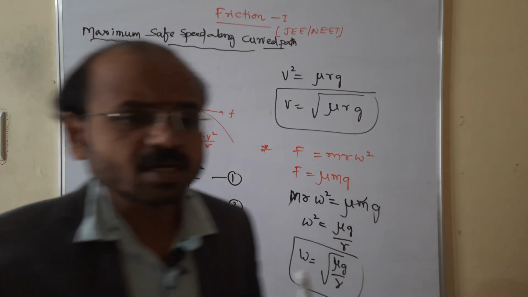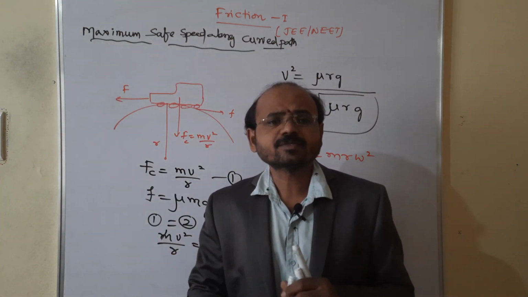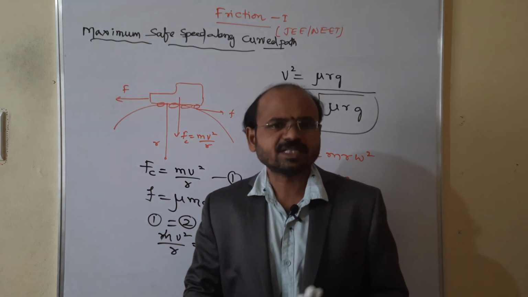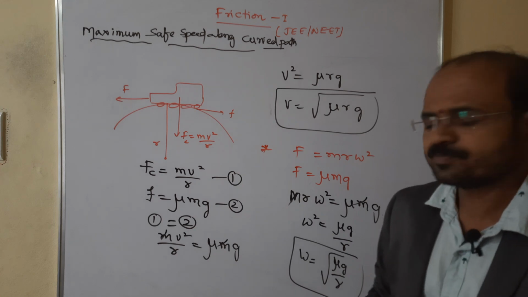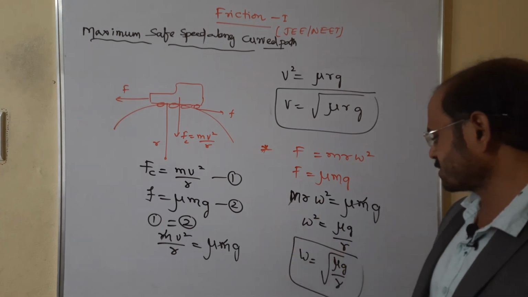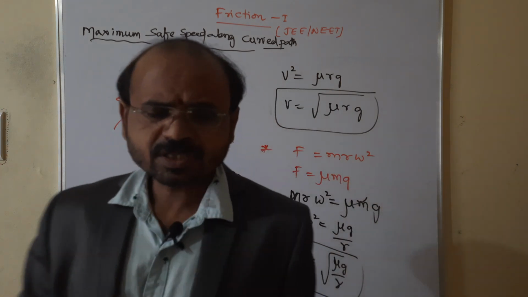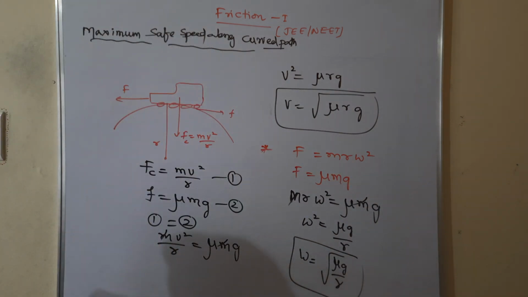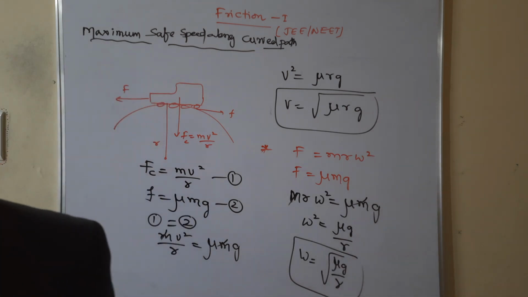So these two are the concepts related to a vehicle moving through curved surfaces: the maximum speed v is equal to root over mu r g, and the angular velocity omega is equal to root over mu g by r. On this basis I want to tell you some problems, which are related to JEE and NEET.